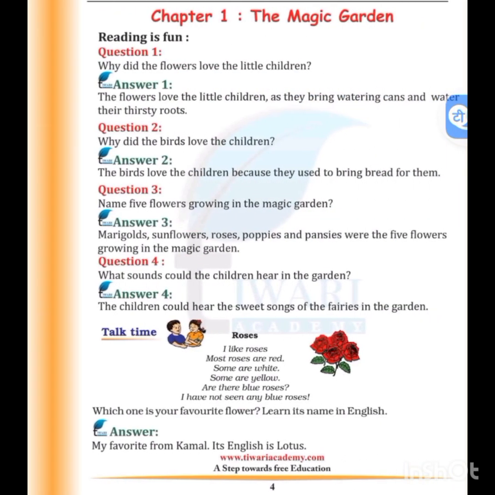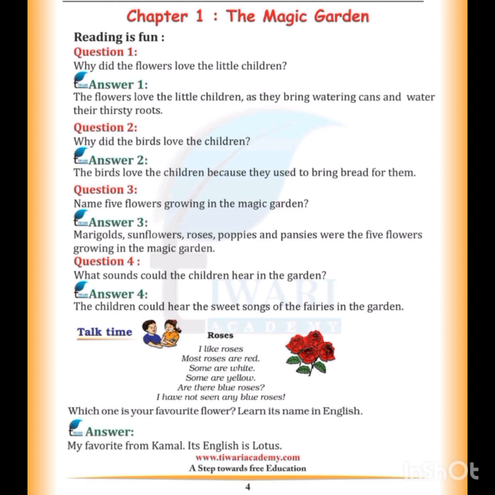Now see this one, the magic garden. Why did flowers love the little children? The flowers love the little children as they bring watering cans and water their thirsty roots. Why did the birds love the children? The birds love the children because they used to bring bread for them. Name 5 flowers growing in the magic garden. Marigolds, sunflowers, roses, poppies and pansies were the 5 flowers growing in the magic garden. What sounds could the children hear in the garden? The children could hear the sweet sounds of the fairies in the garden.